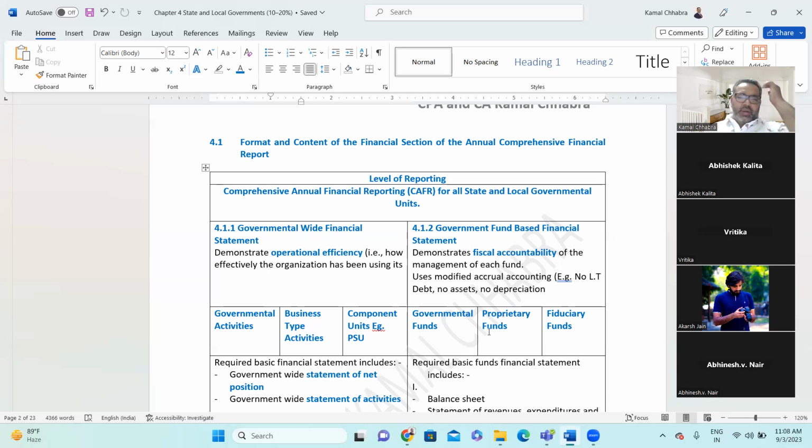That $1 trillion they might have divided among, let's say, 20 offices or 20 departments. Each department, let's assume they have been allocated $50 billion. And within that, let's assume there is an education department or skill development department.